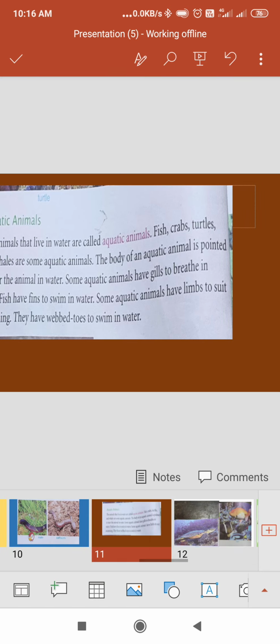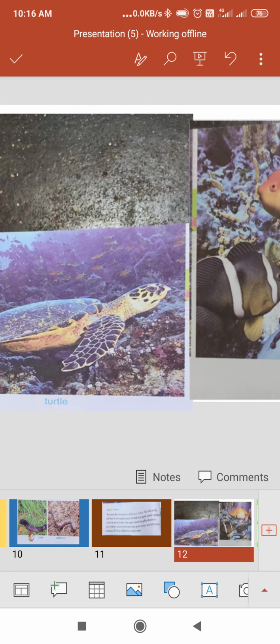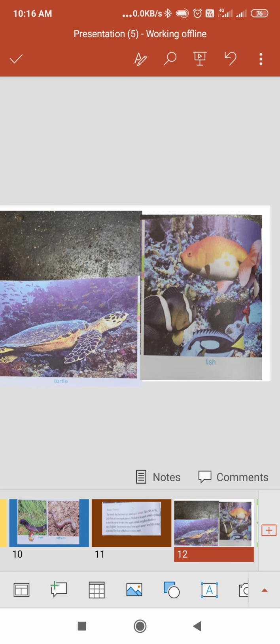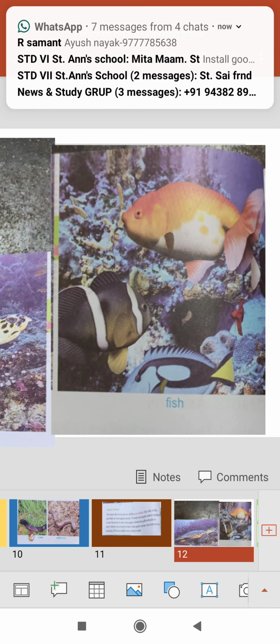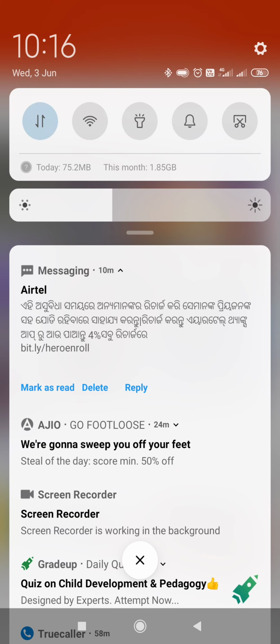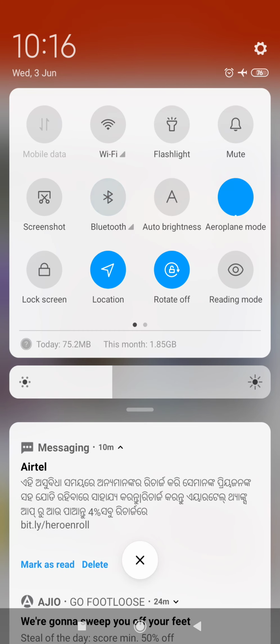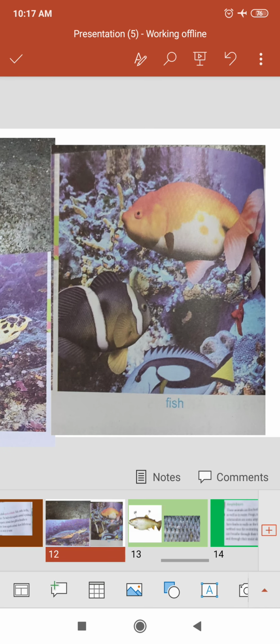See some aquatic animals, like the turtle. Turtles live in water only. Then fish.